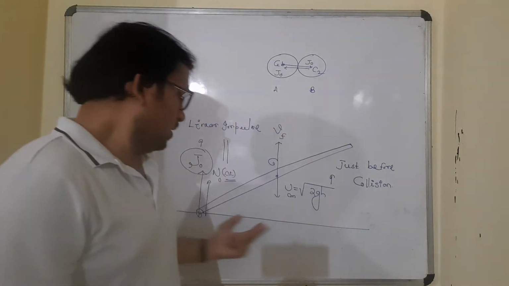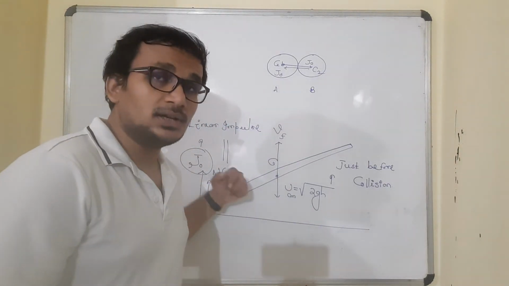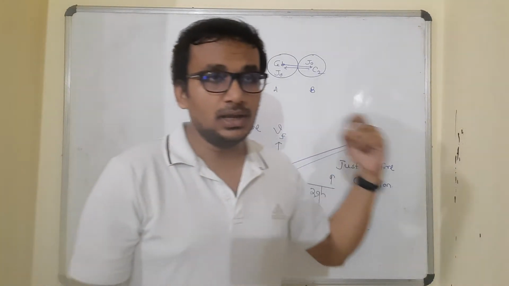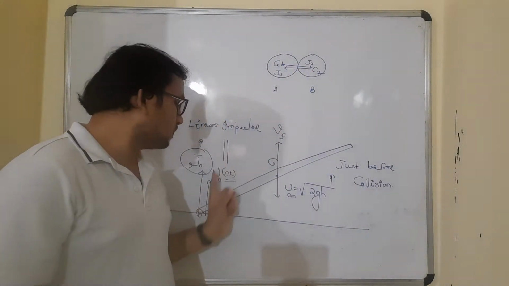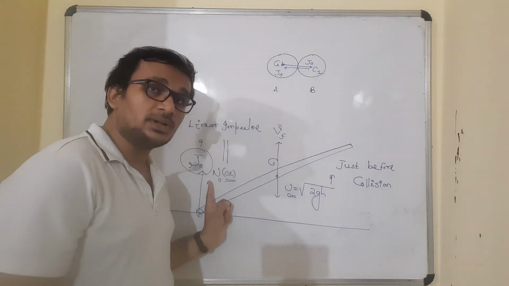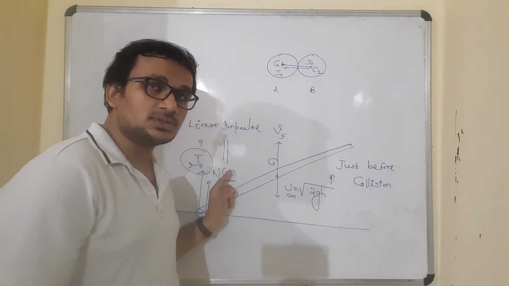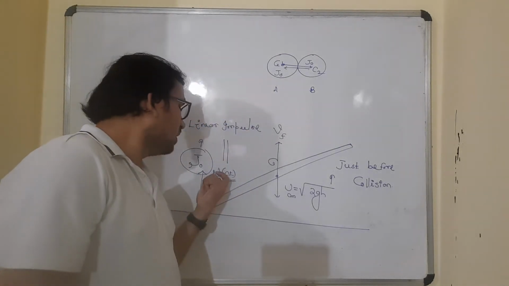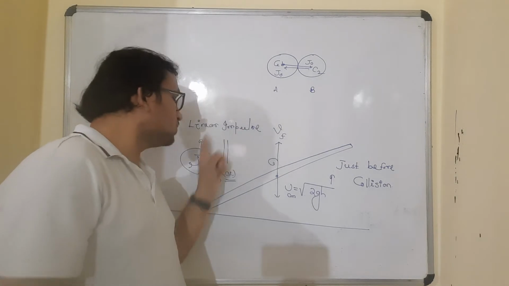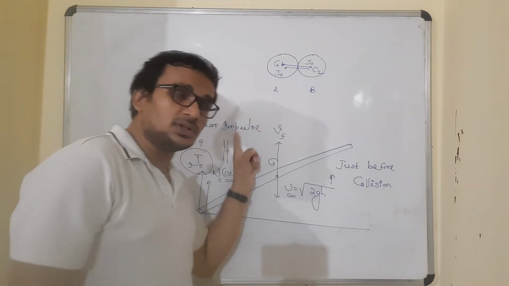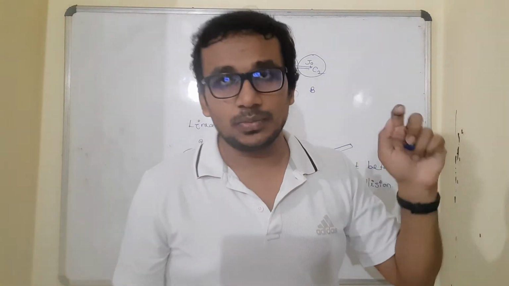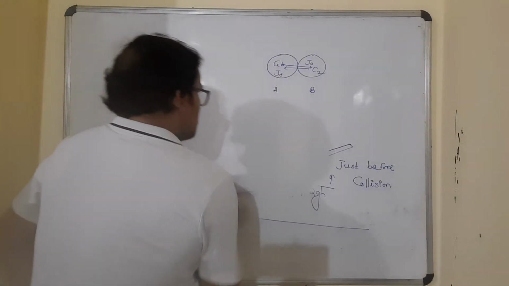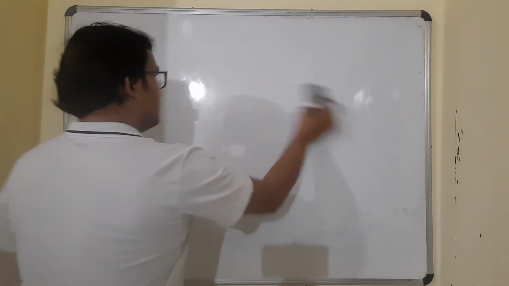That's why the ground is going to exert a linear impulse on the rod in exactly the vertically upward direction, because impulse means force into time. Which force? The normal reaction force, and the normal reaction force has to be at the surface in the vertically upward direction. So normal reaction is vertically upward, so the impulse due to the normal reaction will also be vertically upwards. Fine? Okay. Till now it's clear.